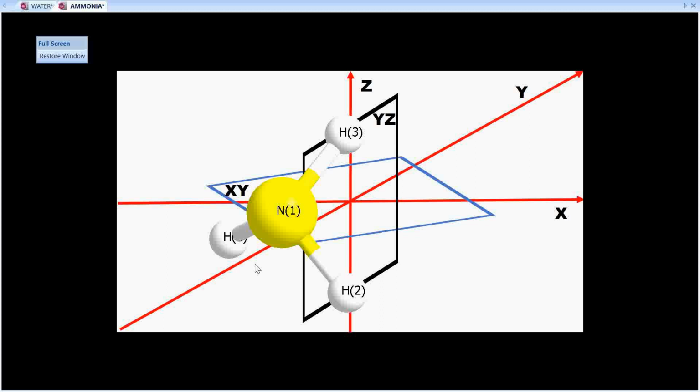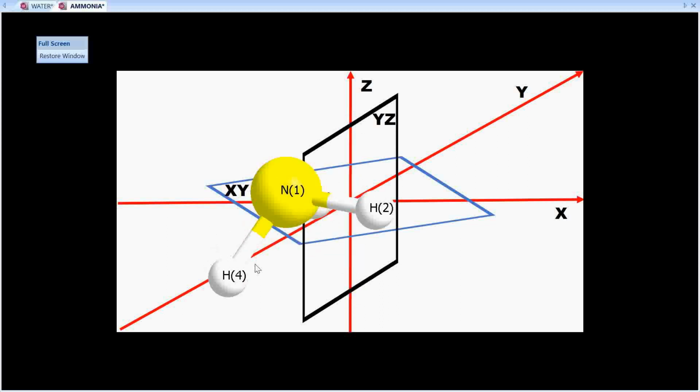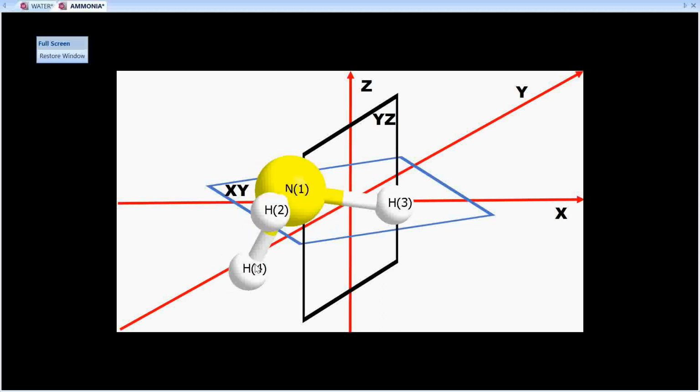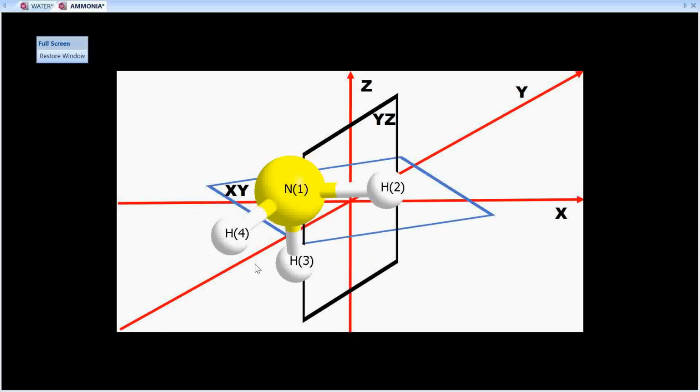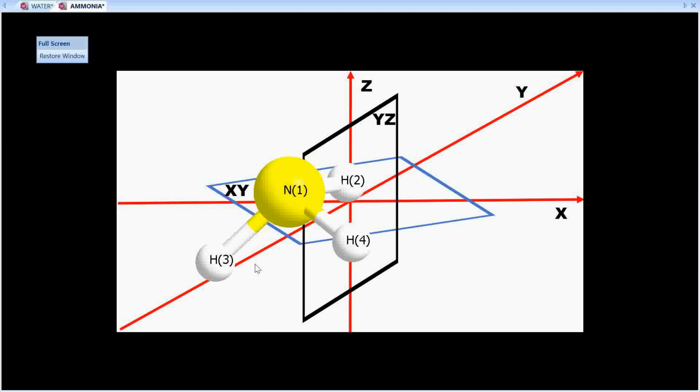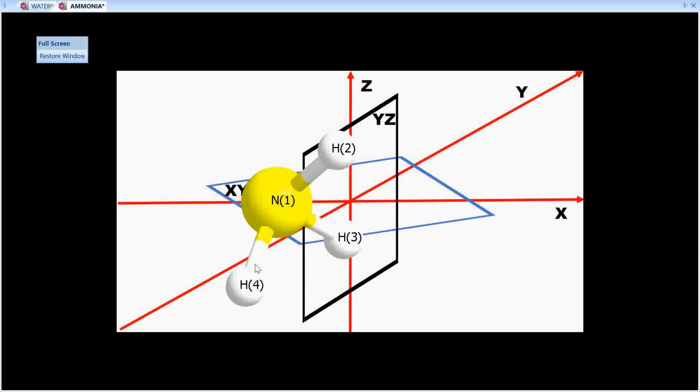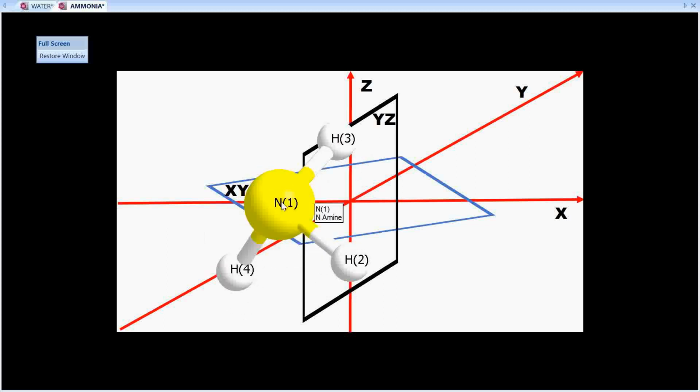You know, this Z axis we have already seen. If I put the ammonia molecule like this, then your Z axis is the principal axis, and the sigma V contains your principal axis, and therefore it is called sigma V, vertical. So what we did in the first case, we bisected H2 and N1. Now instead of that, say if we bisect H3 and N1,